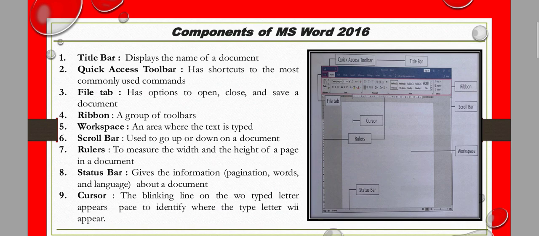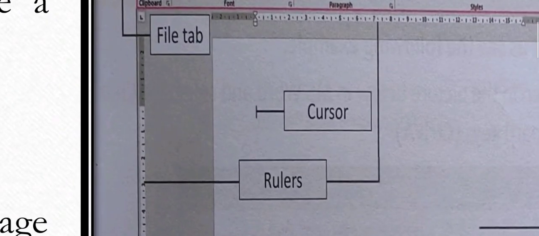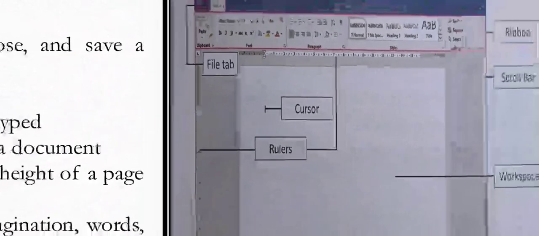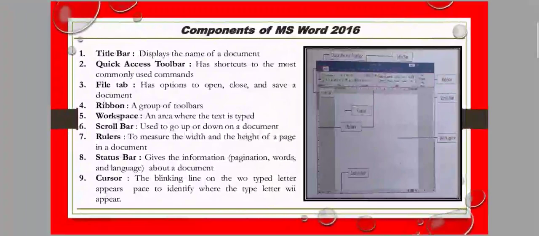Here you can see the cursor. We use the cursor to start typing on our computer. So these are the main components of MS Word 2016.